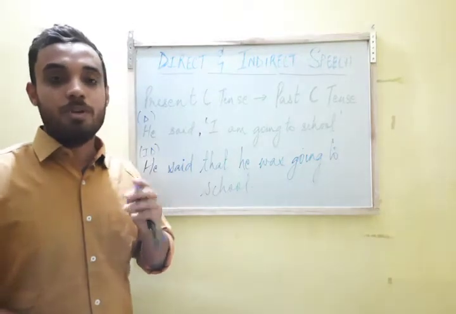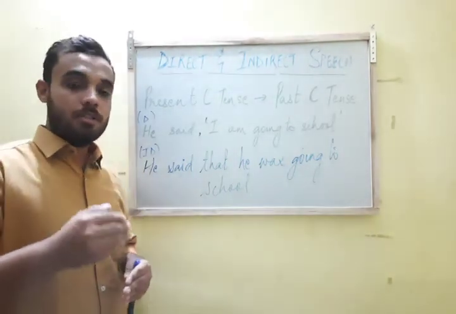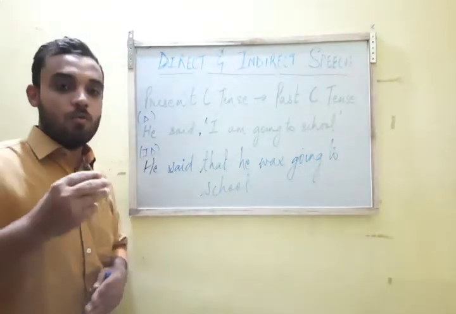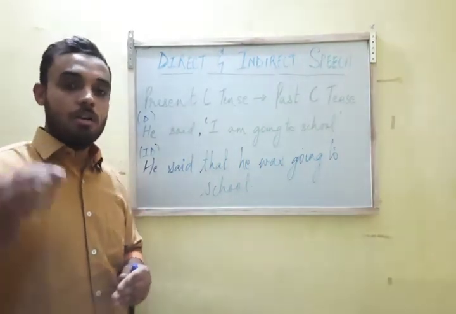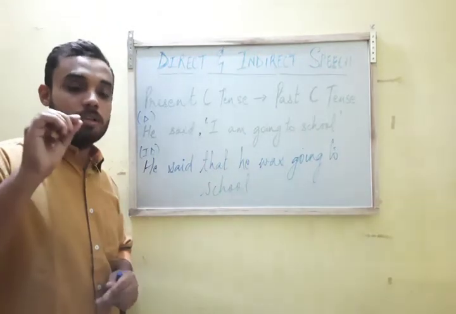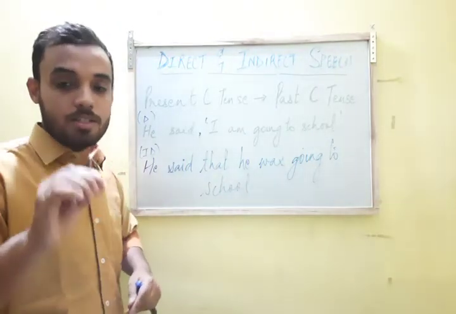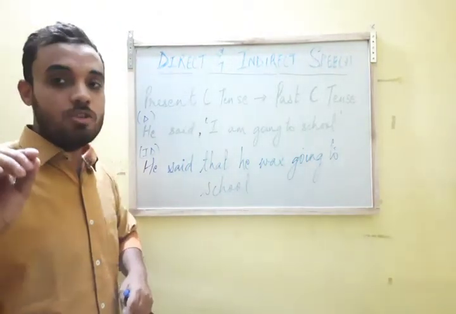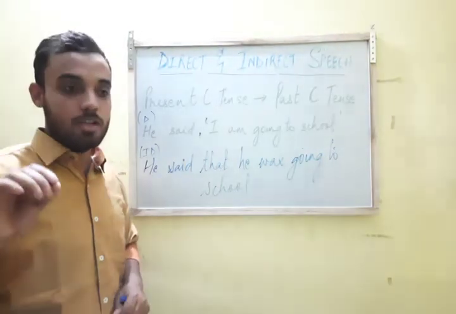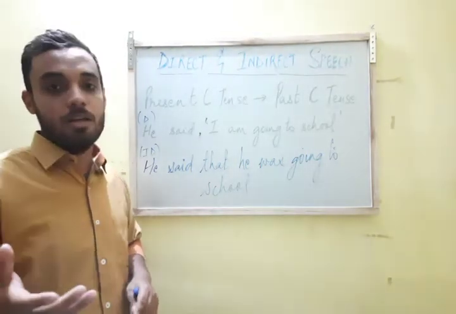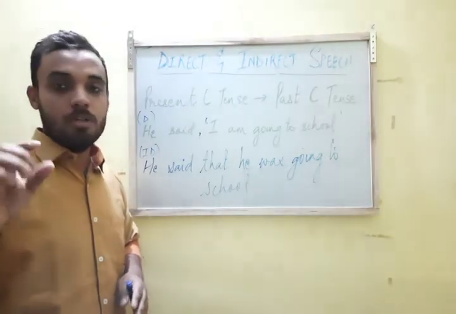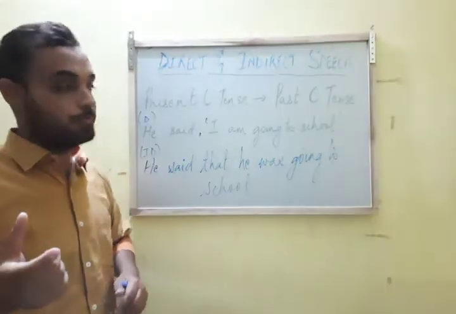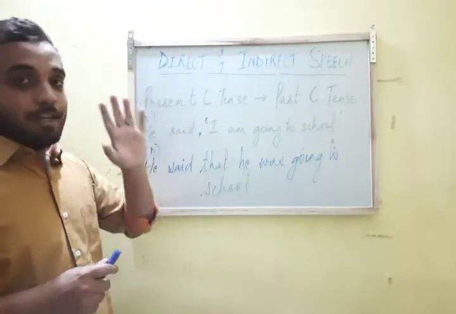First, understand what is present continuous tense. Present continuous tense is a tense when the work is going on at present. Okay, and there we use the helping verb which is used for present tense and the ing form of the main verb. Ing means singing, dancing, playing. Whenever ing is added to any verb, then it becomes a continuous form. Okay, that was one thing.